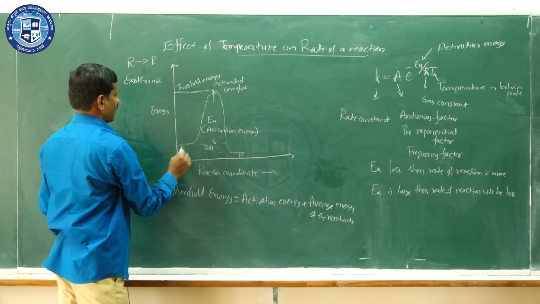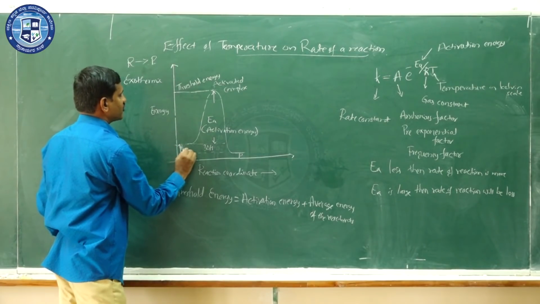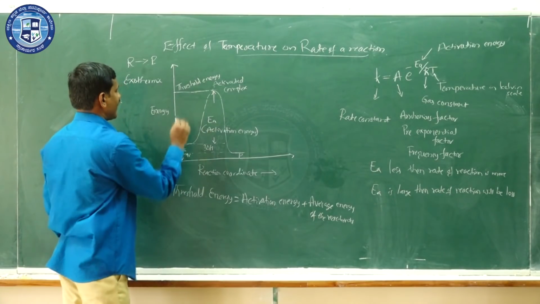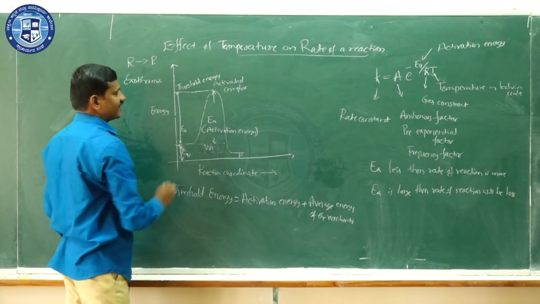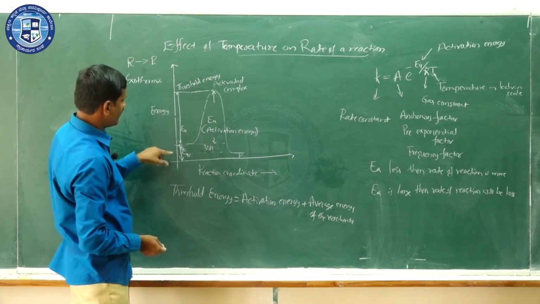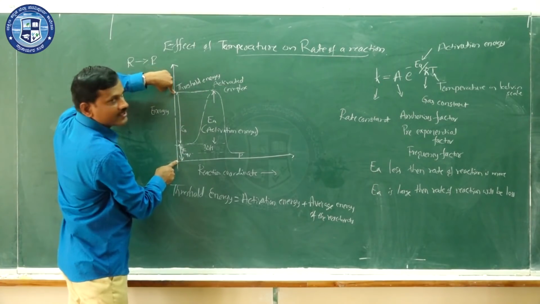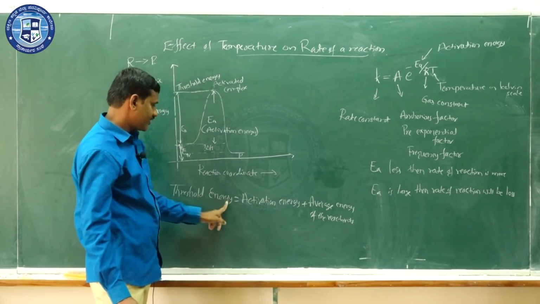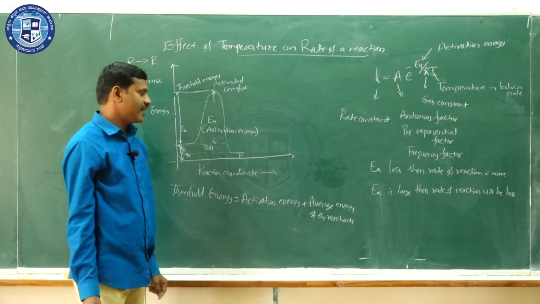That means up to here it is the average energy of the reactant. We can represent that by EAV, and from here to here it is the activation energy, and if you add these two, you will get the threshold energy. Here to here it is the threshold energy.